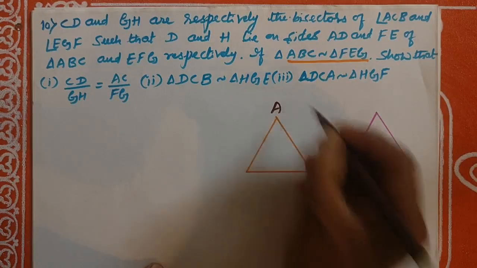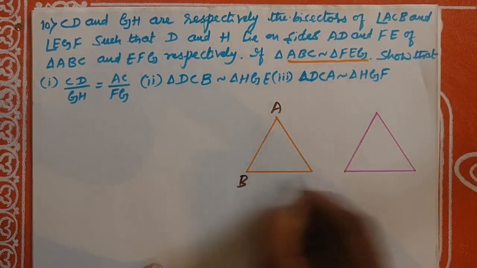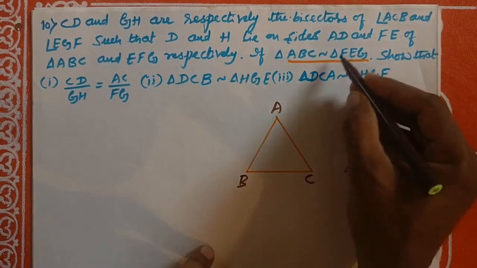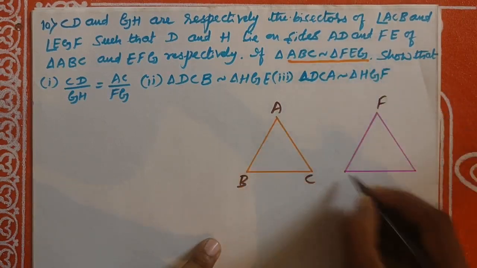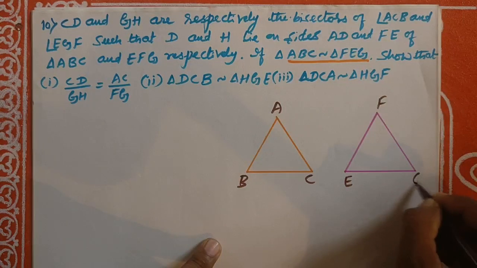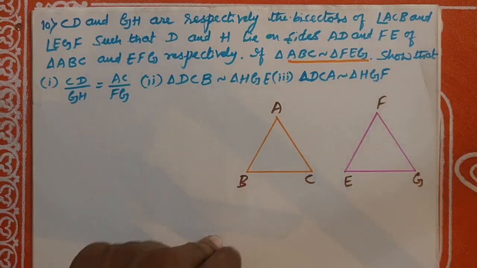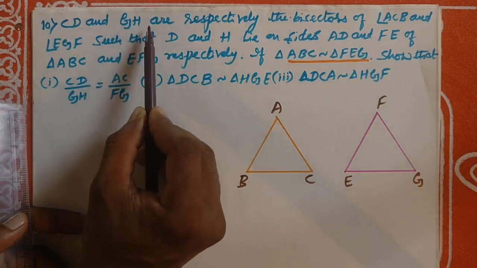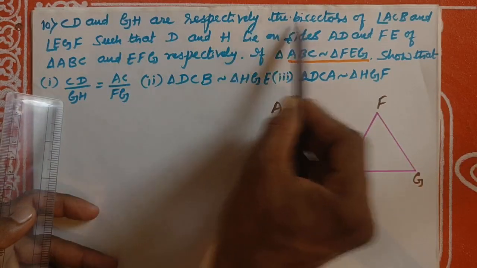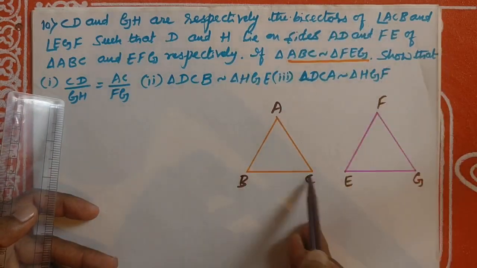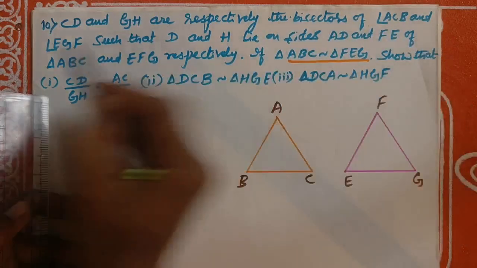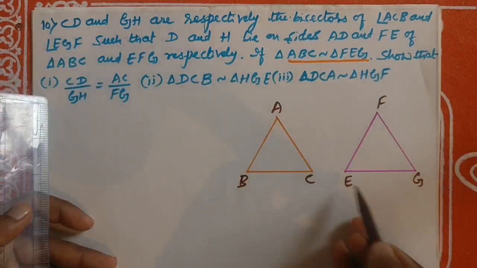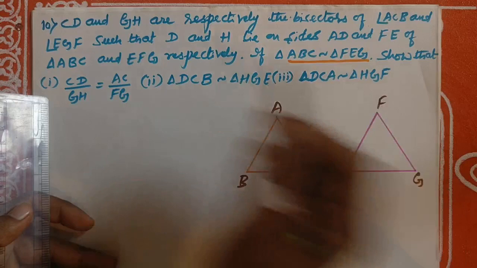ABC triangle. Another one, FEG triangle. Okay. Now let us see. CD and GH are respectively the bisectors of angle ACB and angle EGF.